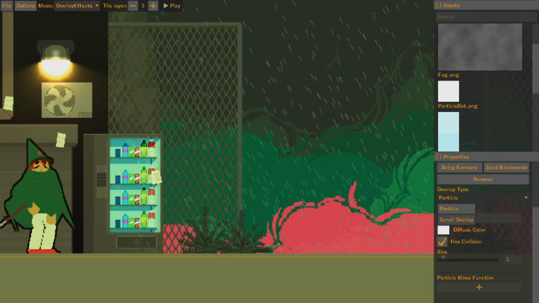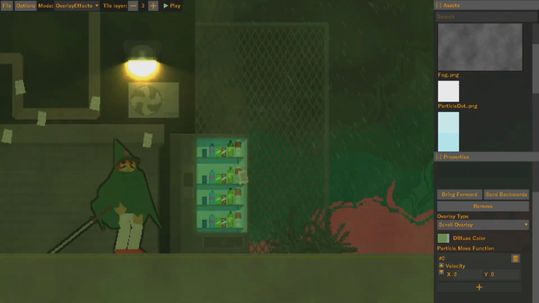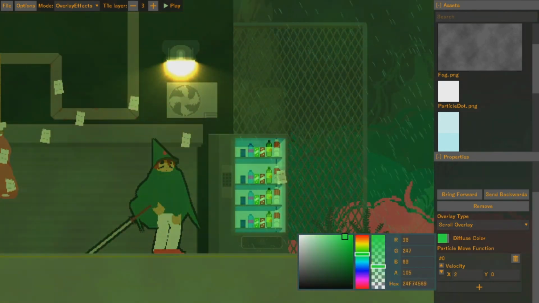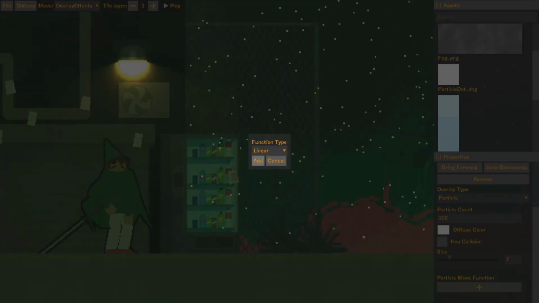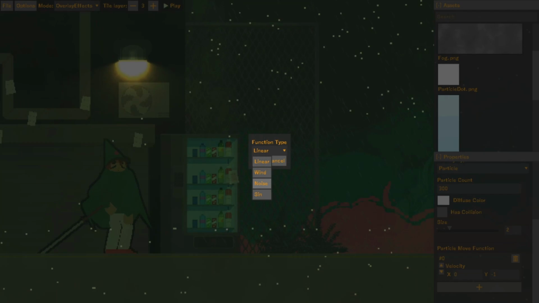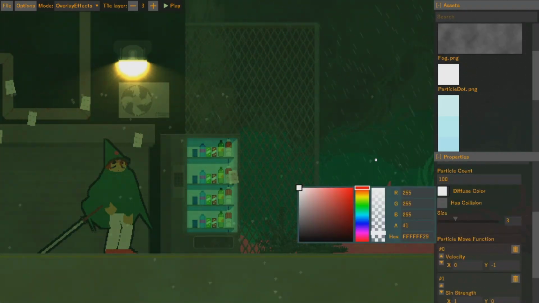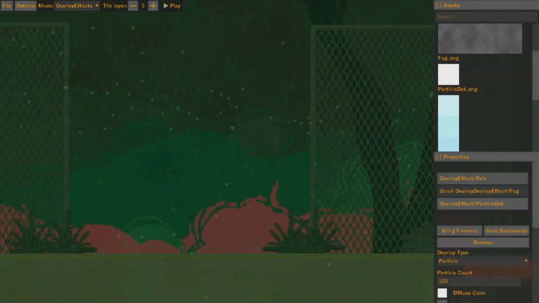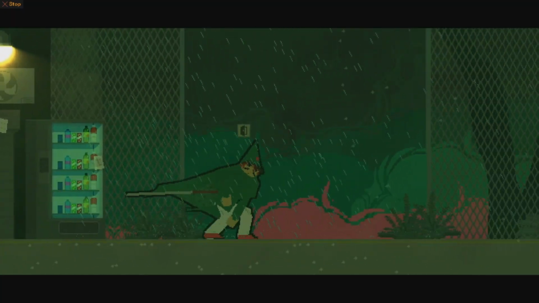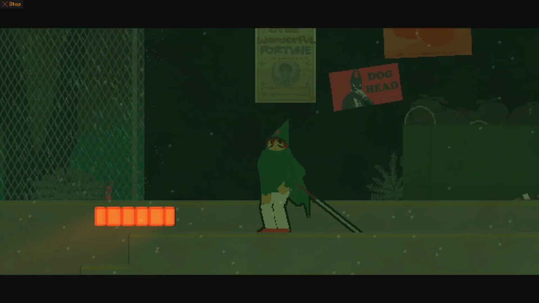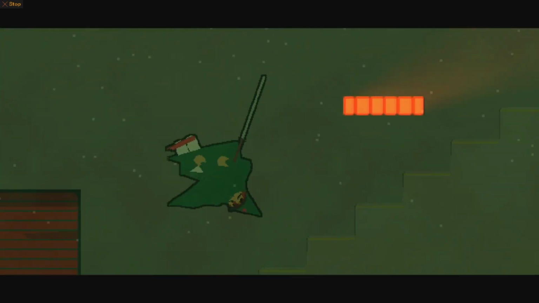A new system that we've been working on is an overlay effect editor. In the past we've only had support for rain in our scenes in regards to weather, but taking a step back and rethinking it, we made the decision to make a generalized overlay system that we can make screen particles with a range of movement options, size and color, and also an overlay scrolling system, which is more suitable for making fog that covers the screen. This has been very helpful and has definitely brought more atmosphere to the levels.